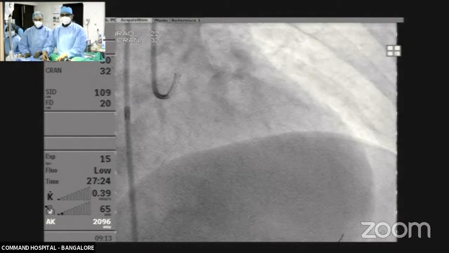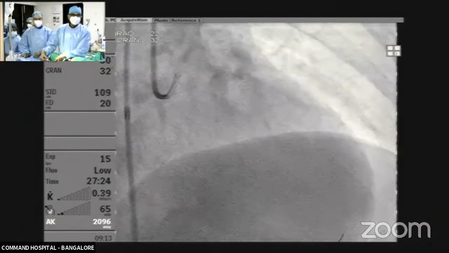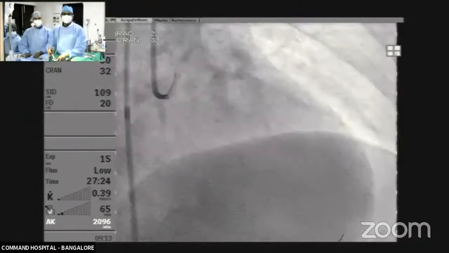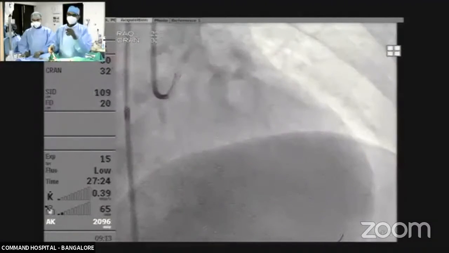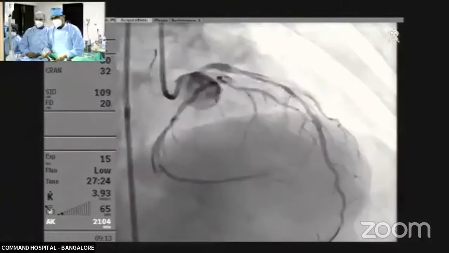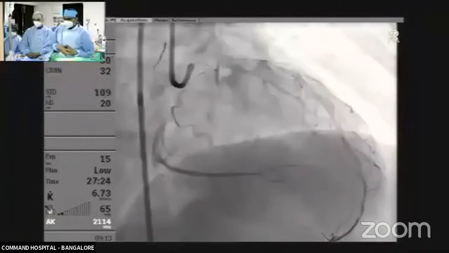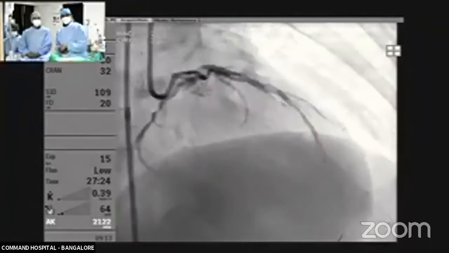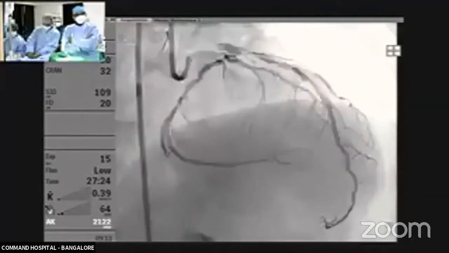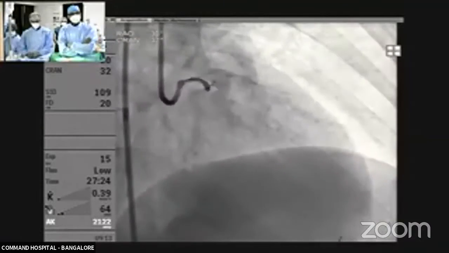Sir, we are still talking to Boston to give us the Wolverine. This is still the old Flextome. Okay. That is why we needed to use the guide liner. The Wolverine is supposed to be much more trackable. I've used it only once and I was very happy with the quality of the balloon. The main advantage of Wolverine is that it has a non-compliant balloon.